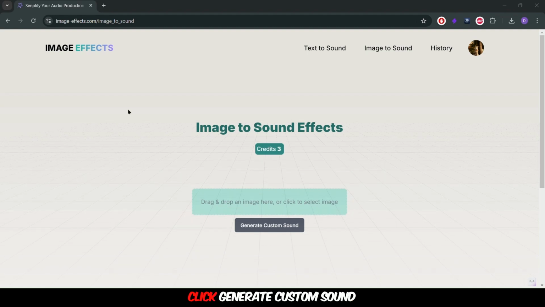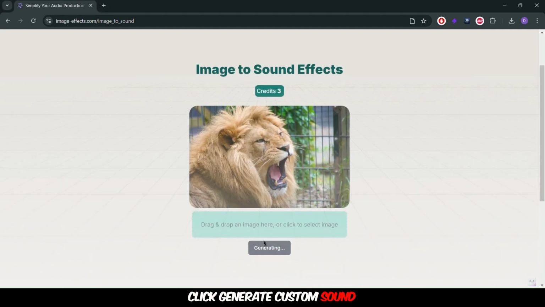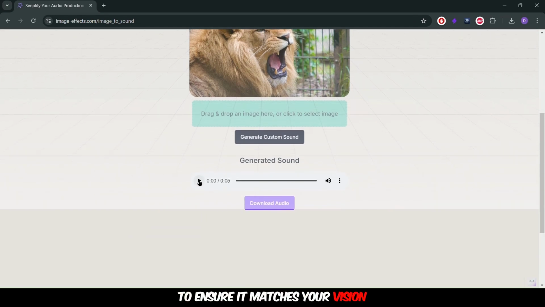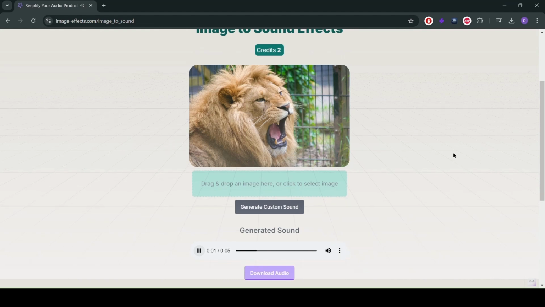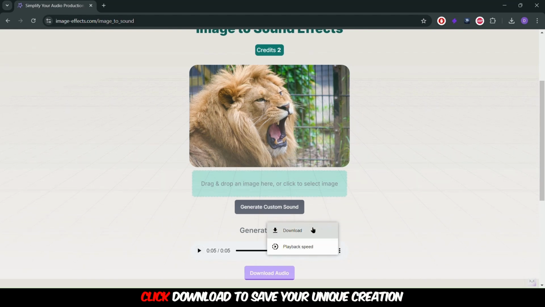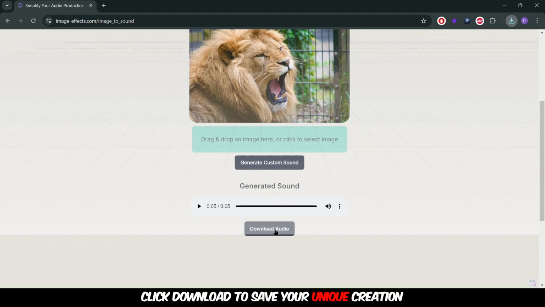Upload your image and click Generate Custom Sound. Once your sound effect is ready, give it a preview to ensure it matches your vision. If you are happy with the result, simply click Download to save your unique creation.